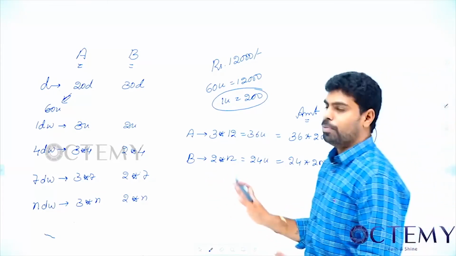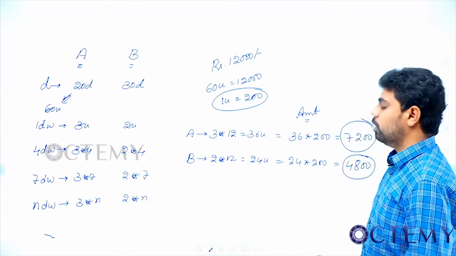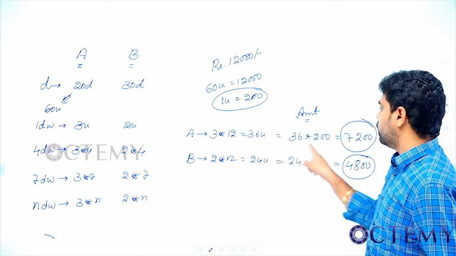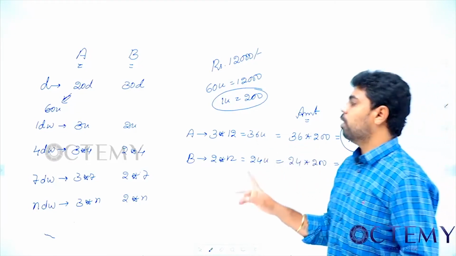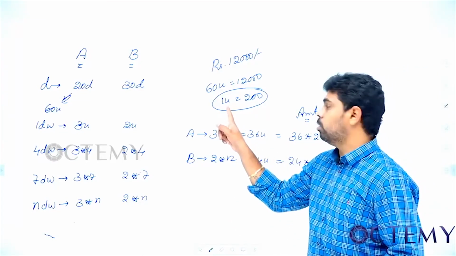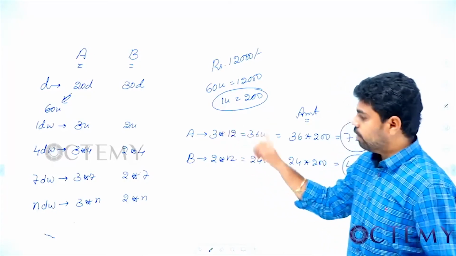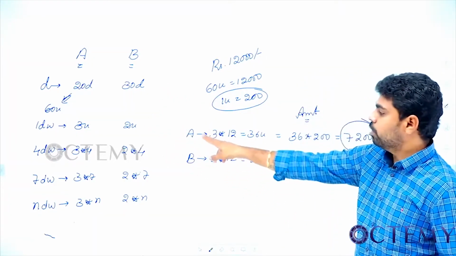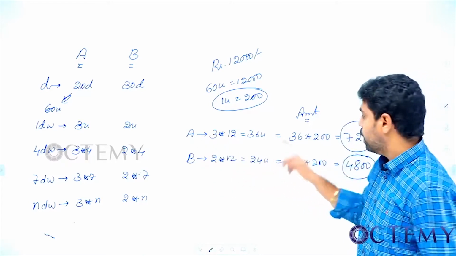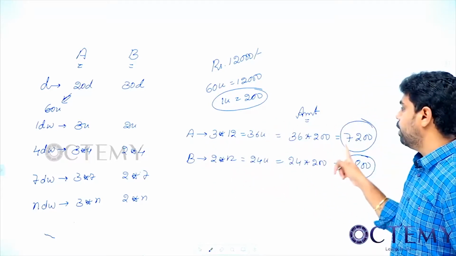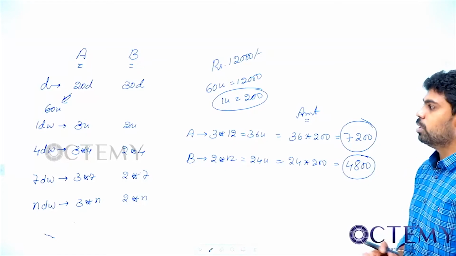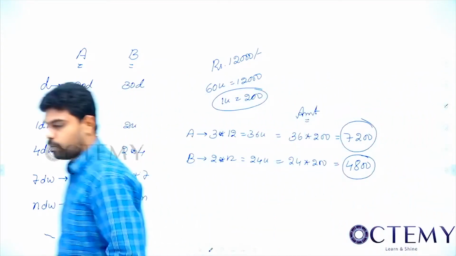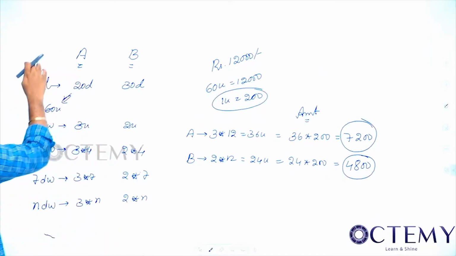So this is a lengthy process, no? But what I want to conclude here is that whatever work they do, for that we will be paying. So here what we are doing, we are finding out the amount to be paid for 1 unit, and then we are finding in how many days the work is completed and how many units each person is doing, and then we are taking this multiple and calculating. So this is one way of solving. So instead of this, what I will do now, I'll again come back to this slide.